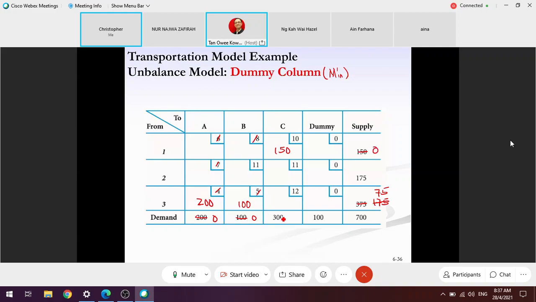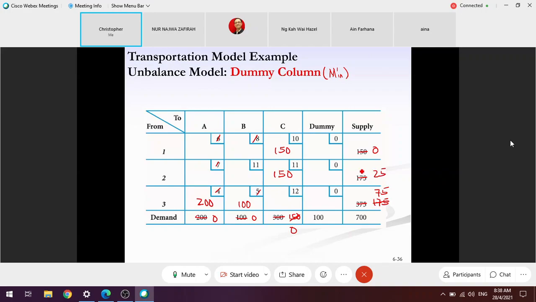0, 150. All right. So subsequently, 11. I can't put anything here. I must put in here. So this is 175. And this is 150. So where should I put in? 150 here. Am I right? 0. And then here becomes 25.